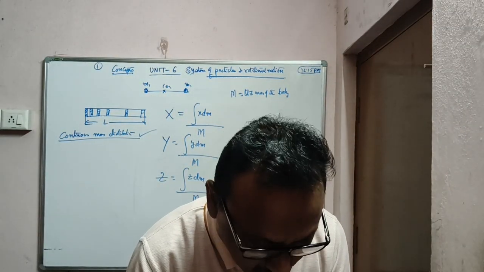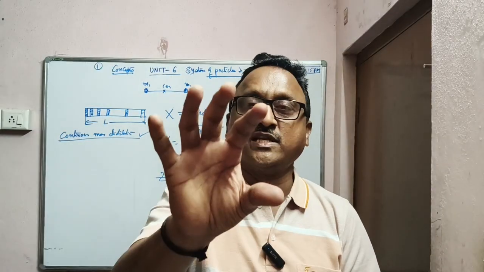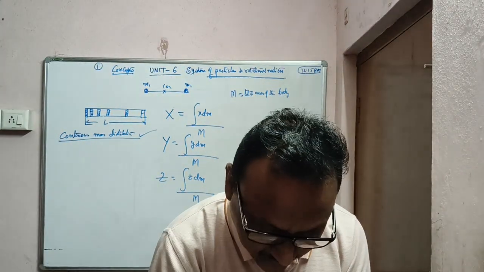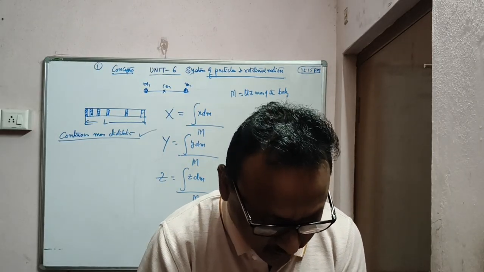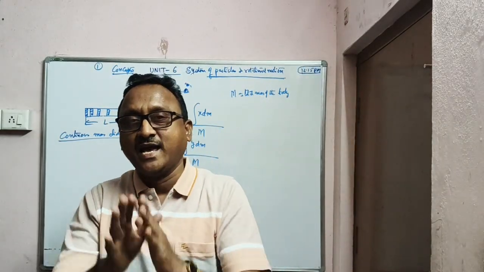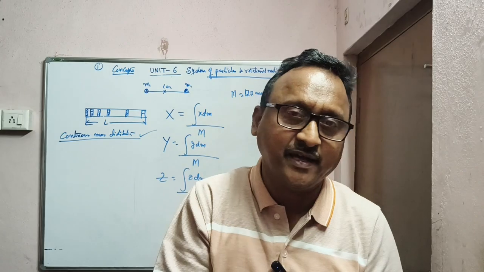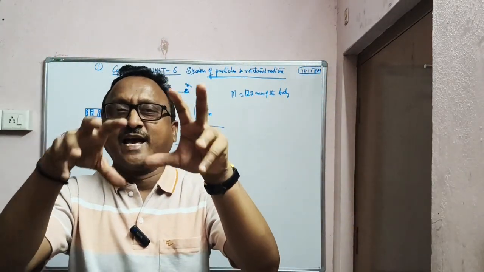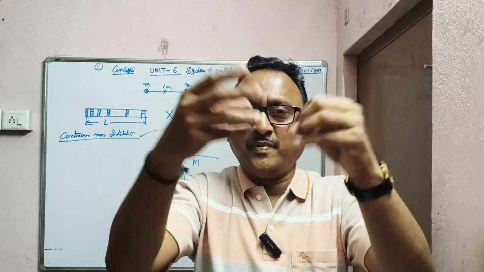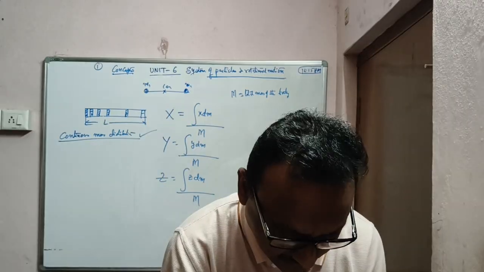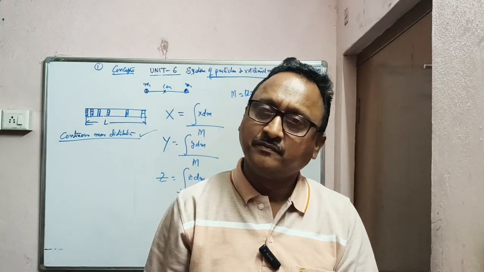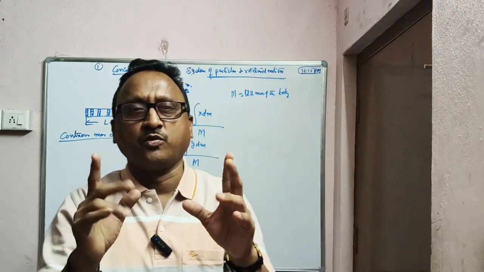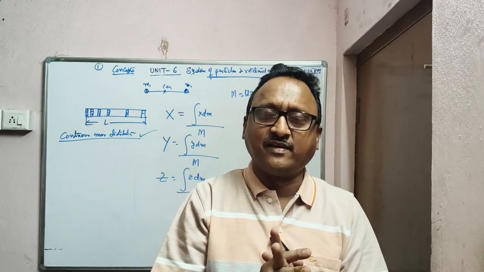In the next part we'll be dealing with the difference between center of mass and center of gravity. Then some properties of center of mass, and also what happens to the velocity and acceleration of the center of mass when the body is moving. And during a bomb explosion, what happens to the fragments when the center of mass changes. After that, different theorems: the parallel axis theorem, the perpendicular axis theorem, moment of inertia of different bodies, and lastly rotational motion and its kinematic equations.